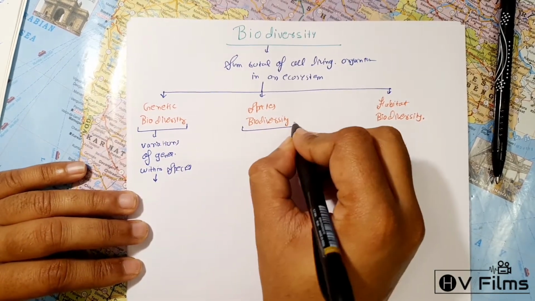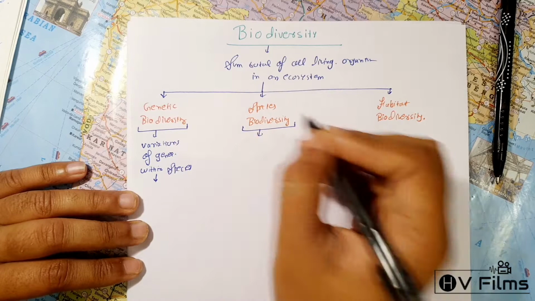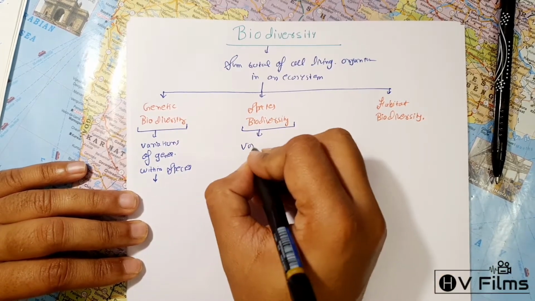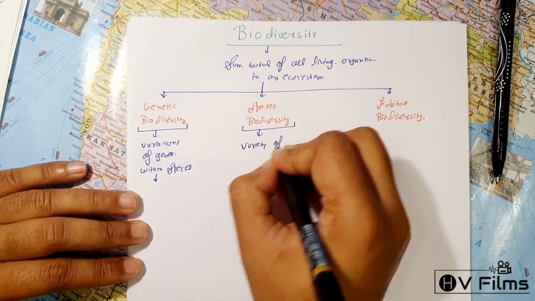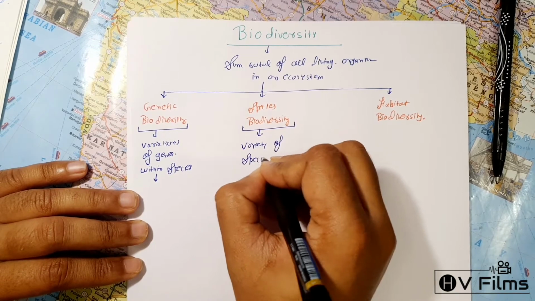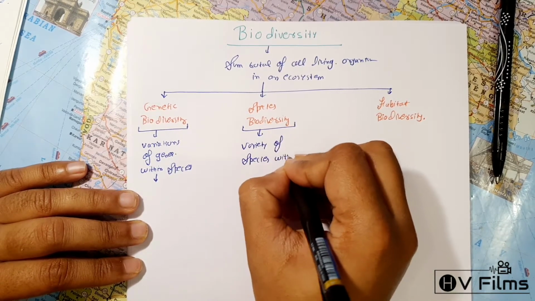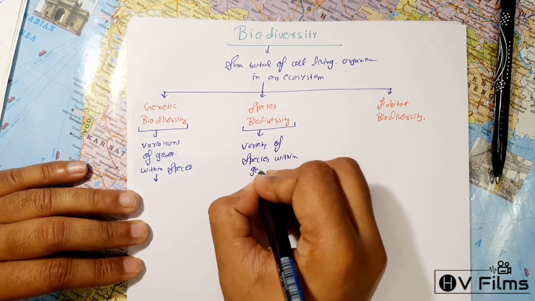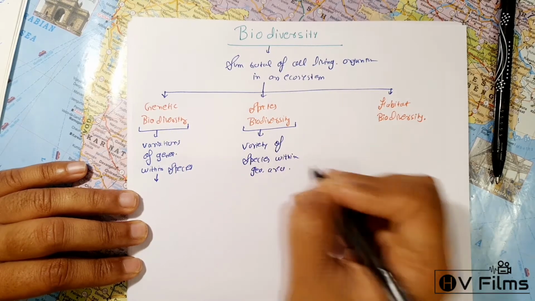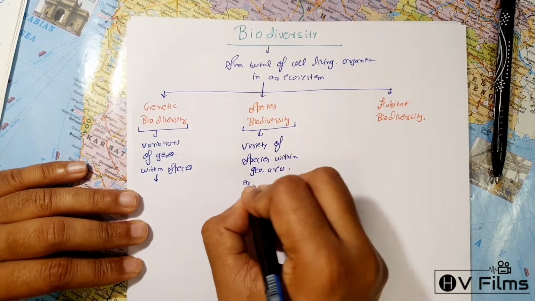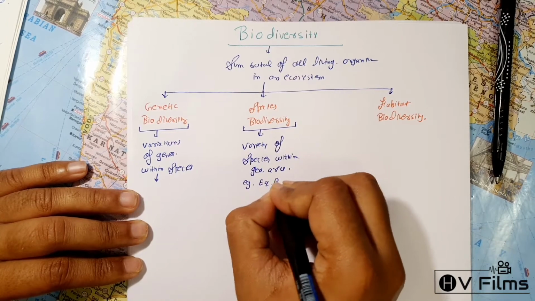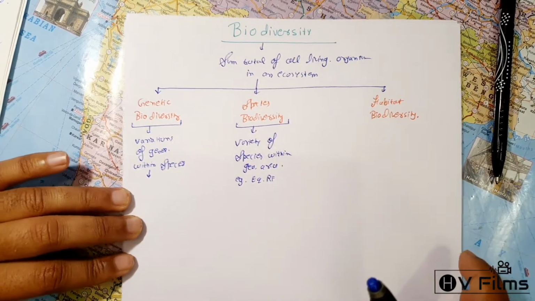Similarly, we have species biodiversity, which means a variety of species within a geographical area. So, we can write it as a variety of species within a geographical area. An example is the equatorial rainforest.